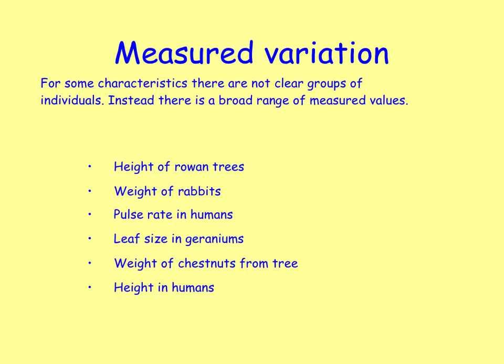Now there are other characteristics that don't fall into groups, but they fall across a range of measured values, and this is known as continuous variation.